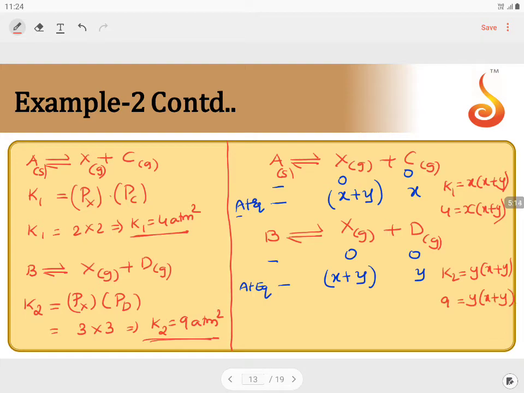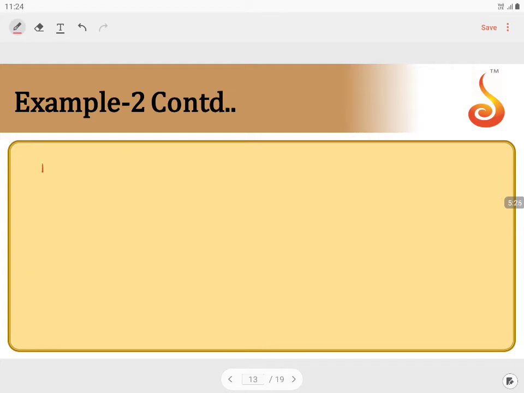Solving the two equations, we get a relation: x by y is equal to 4 by 9. That implies x is equal to 4 by 9 y. Substituting in one of the equations, 4 is equal to x into x plus y, so 4 is equal to 4 by 9 y into 4 by 9 y plus y.